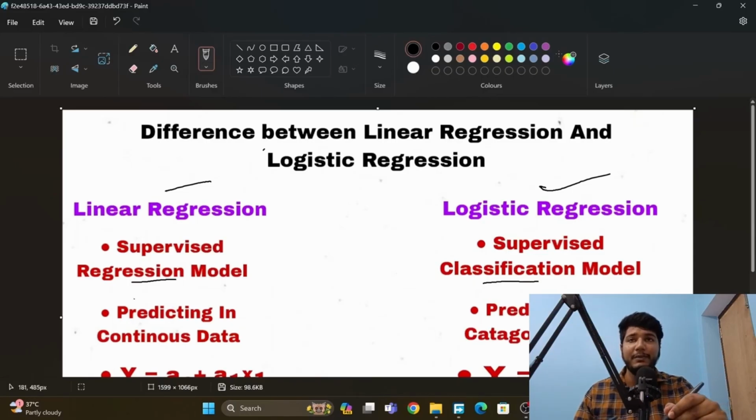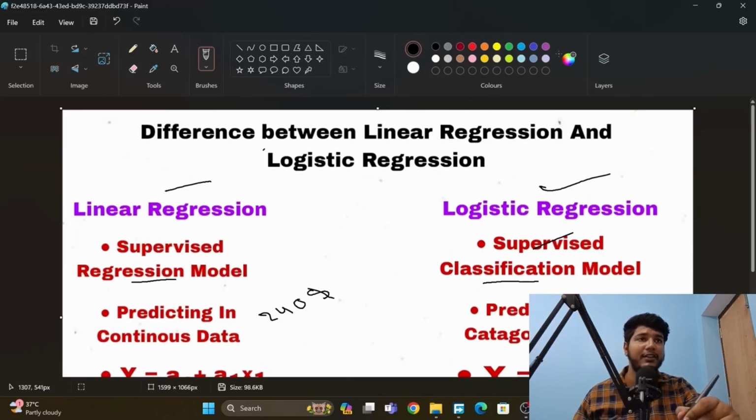So linear regression will predict continuous data. So what does that mean? For example, you are selling your old RTX 3060. So you are predicting at how much price you will sell it on the basis of hours used. So you are predicting from hours. So that is continuous data, that is in numbers. So we use linear regression where numerical data is used. So we are predicting something like that. The price could be anything, like we are selling it for $240.